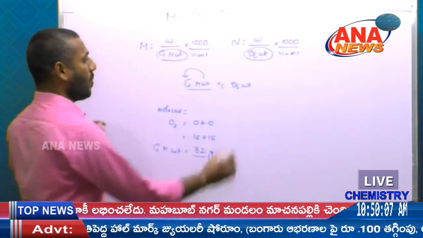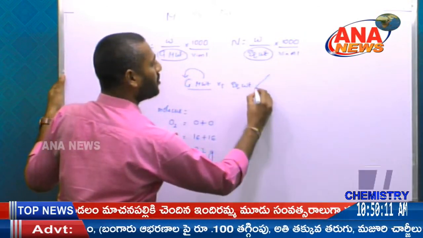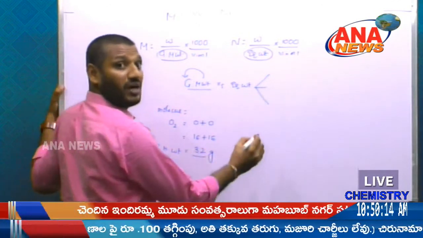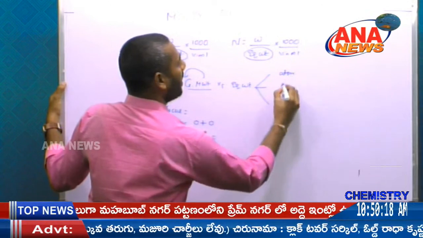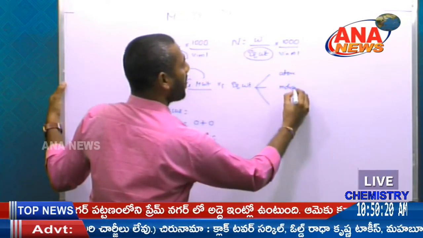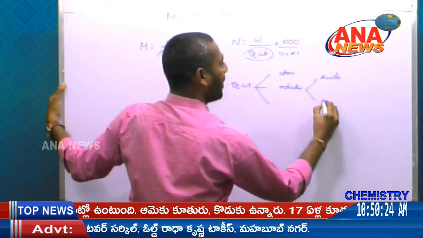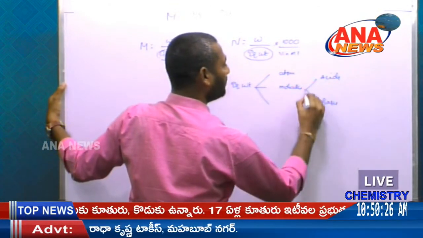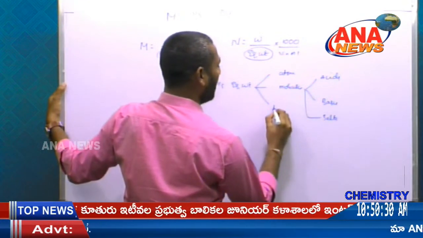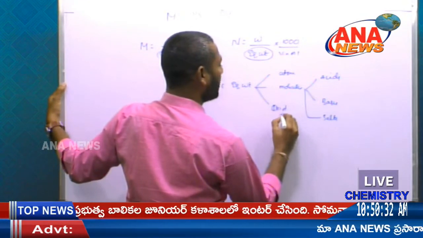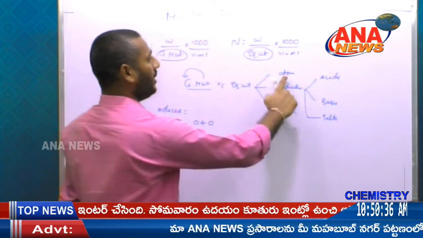Next, we take the gram equivalent weight. For the equivalent weight we have to use different formulas: one for atoms, and another for molecules, where molecules include acids, bases and salts, as well as different oxidizing agents and reducing agents, and so on.